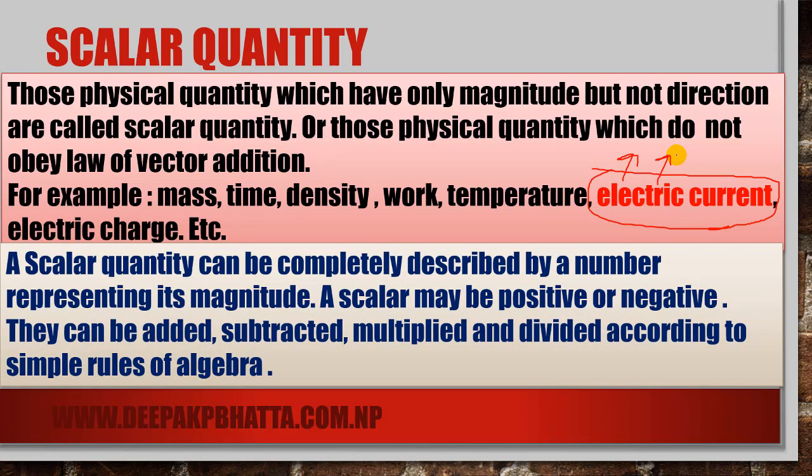Next, a scalar quantity can be completely described by a number representing its magnitude. A scalar may be positive or negative; it can have both positive and negative values. Scalars can be added, subtracted, multiplied and divided according to the rules of simple algebra. Okay, 1 plus 2 equals 3.